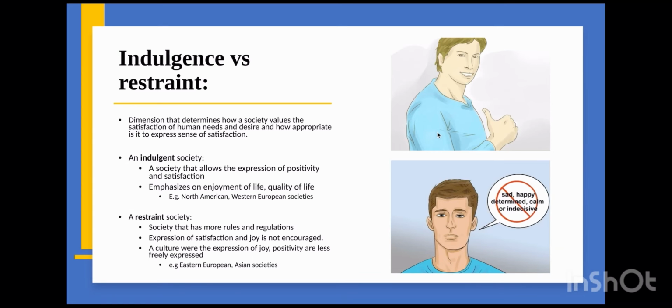A restraint society is a society that has more rules and regulations and tends to follow a stricter path. Expression of satisfaction and joy is not encouraged. It's a culture where expressions of joy, happiness and positivity are less freely expressed. However, this does not mean these cultures are not happy, it's just not common practice to express them so freely. Asian societies and Eastern European countries often score highly on restraint.